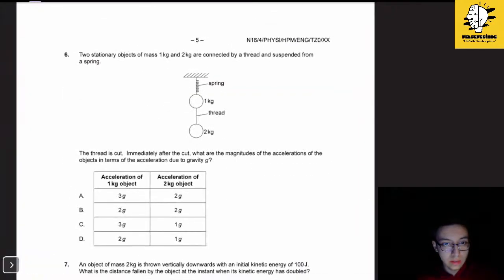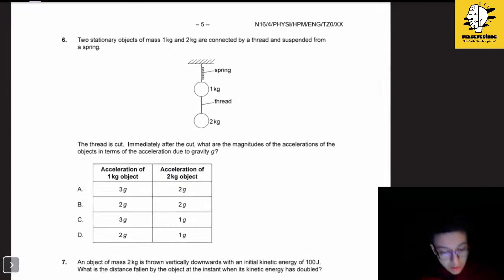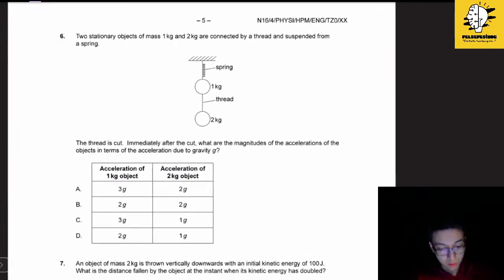Yes, so it says two stationary objects of mass 1 and 2 kilograms are connected by a thread and suspended from a spring. The thread is cut. Immediately after the cut, what are the magnitudes of the accelerations of the objects in terms of the acceleration due to gravity g? Actually, this was a question that came up in the exam. Do you remember that? Yes, and I did not do it correctly. Yes, me neither.